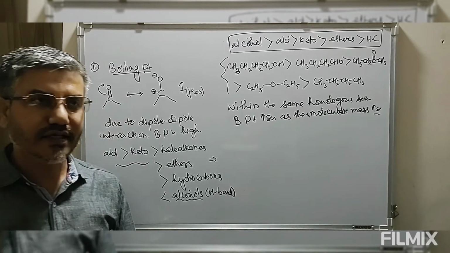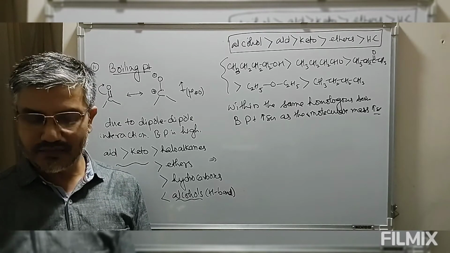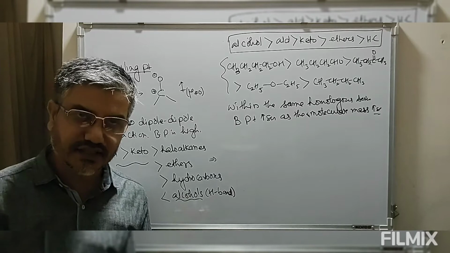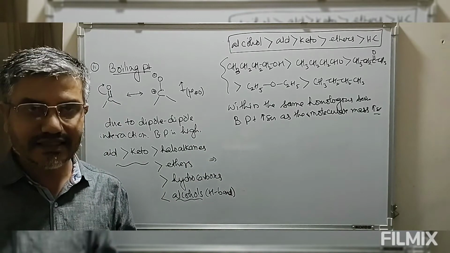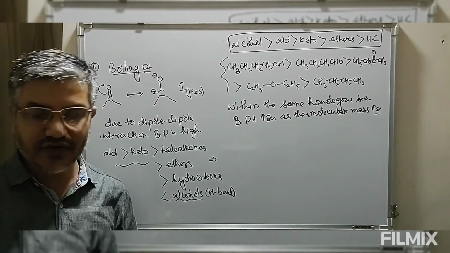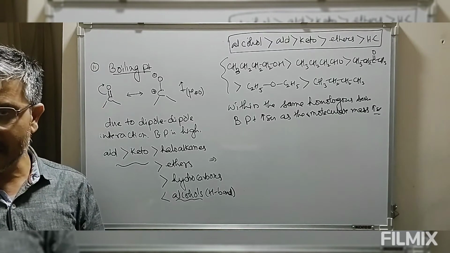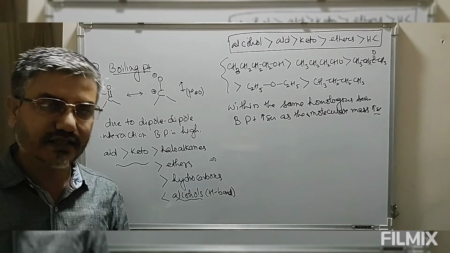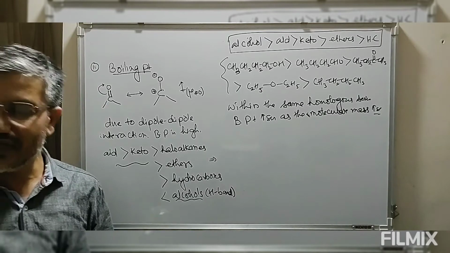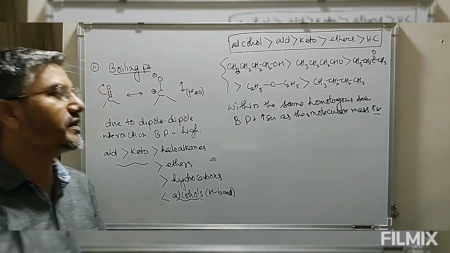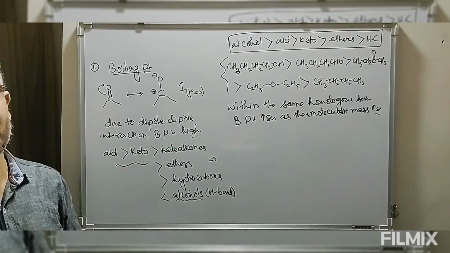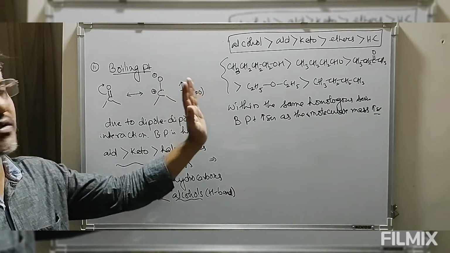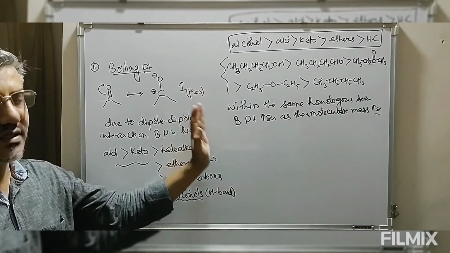Now on the other hand, look at this. If you are having isomeric compounds, as the branching increases, intermolecular attractive force decreases, because the molecule assumes spherical shape, and van der Waals attractive force decreases, so the boiling point will decrease. But if we have to compare the boiling points with different functional groups having similar or approximately the same molecular mass, then this is the boiling point order. So we have to keep this thing in mind.